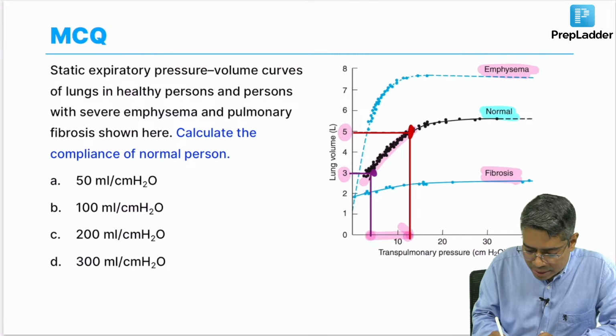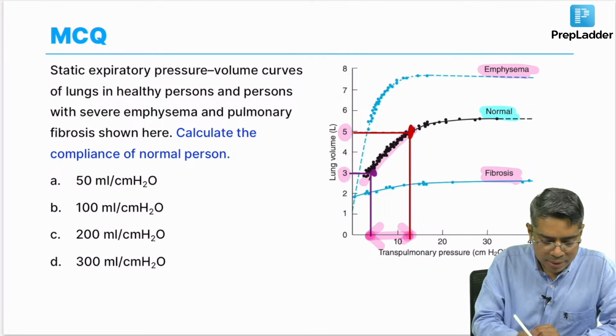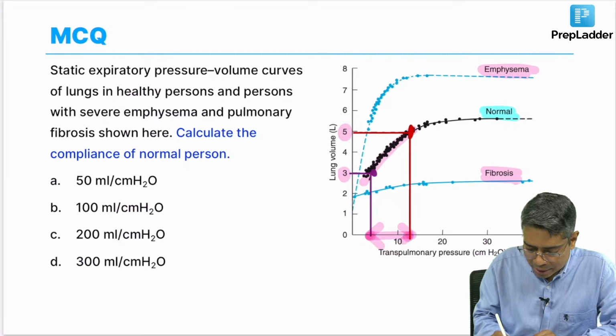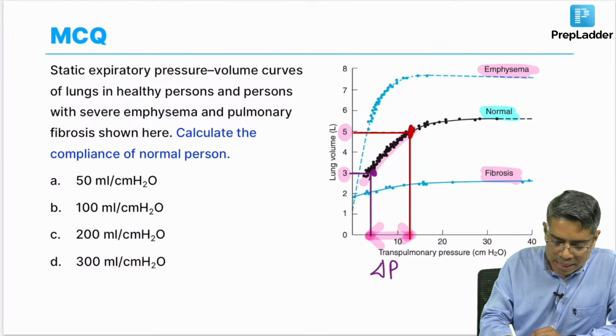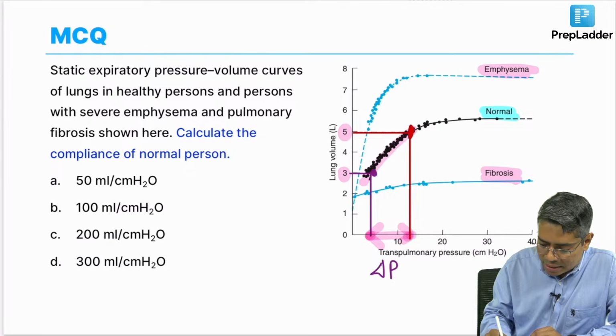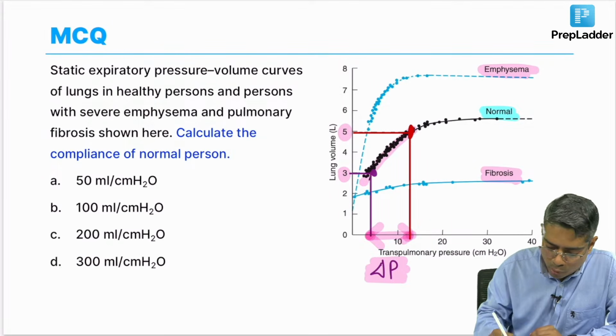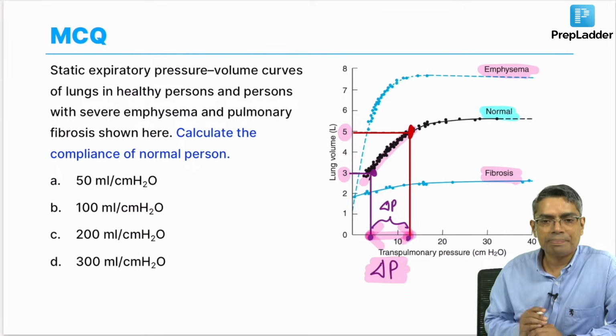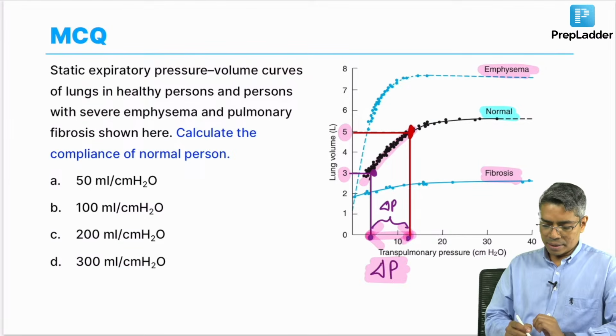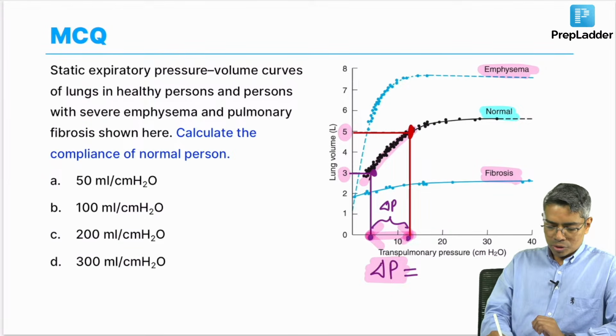The distance between these 2 points is nothing but delta P. Why delta P? Because the x axis is the pressure, transpulmonary pressure. If you look at the scale, this delta P is almost 10, a little lesser, but almost 10 centimeter of water.